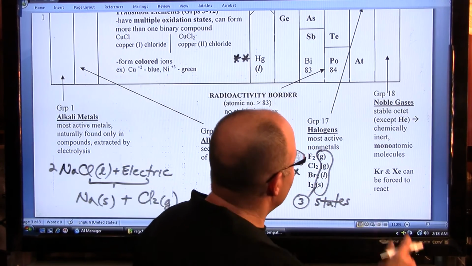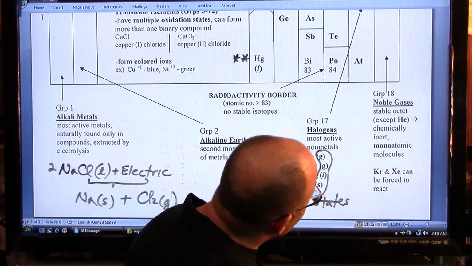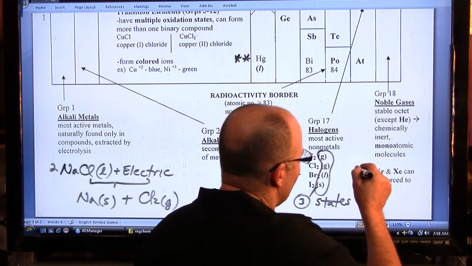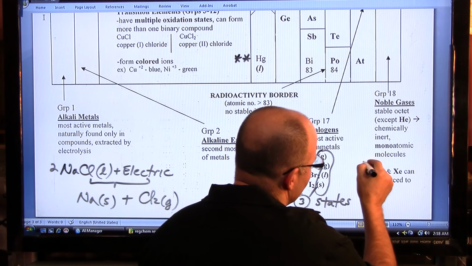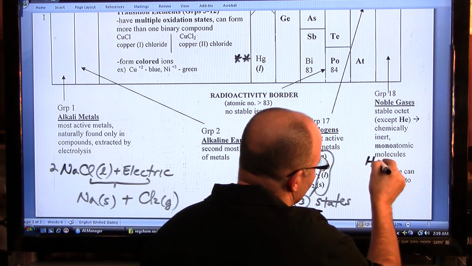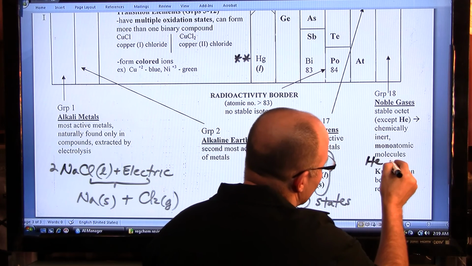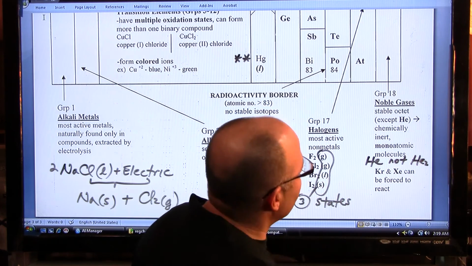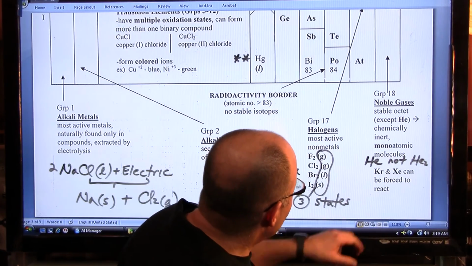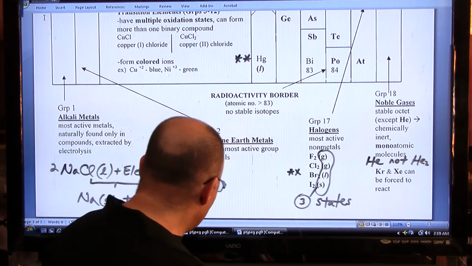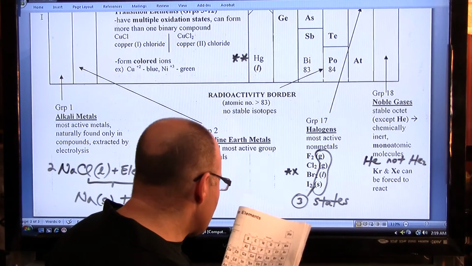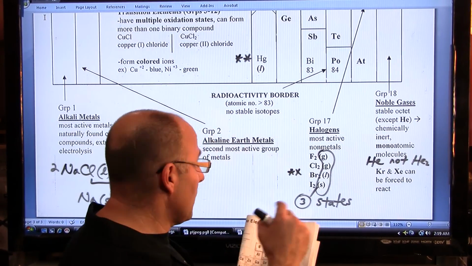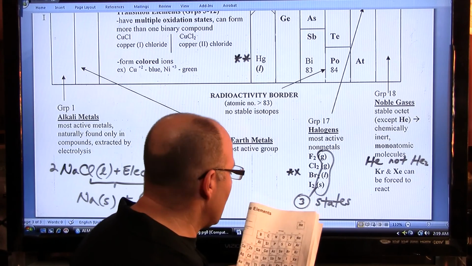And again, this point here about the noble gases being monoatomic, what that means is whenever we write a noble gas, like helium, we write He, not He2. That would make it diatomic. And then krypton and xenon, if you look at your periodic table, krypton and xenon have positive oxidation states, in addition to the most common 0, which means they do nothing.